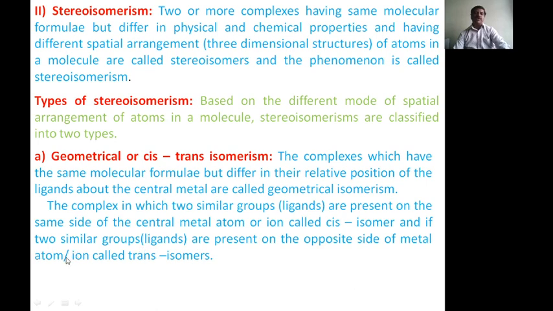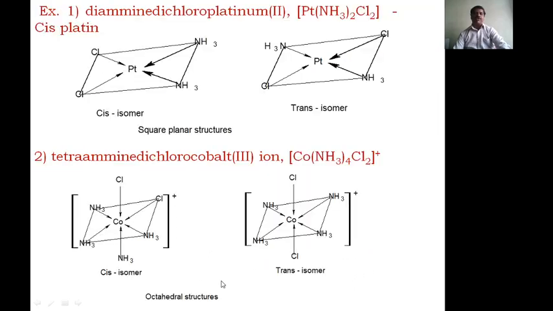If the two similar groups or ligands are present on the opposite side of the metal, it is called a trans isomer. Now an example here: this is cisplatin, that is diamminedichloroplatinum(II). Here this is the platinum, and because the coordination number is 4, it has a square planar geometry.